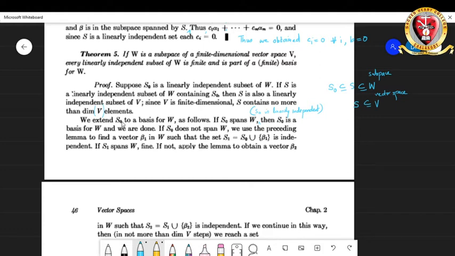Now we are going to extend this S naught we first mentioned to a basis for W by the following procedure.